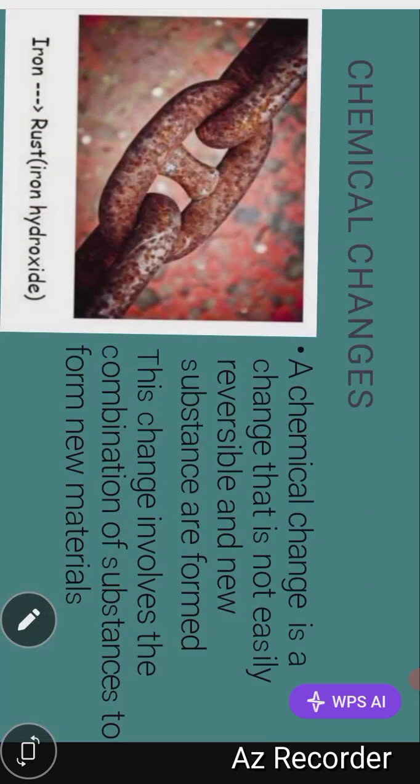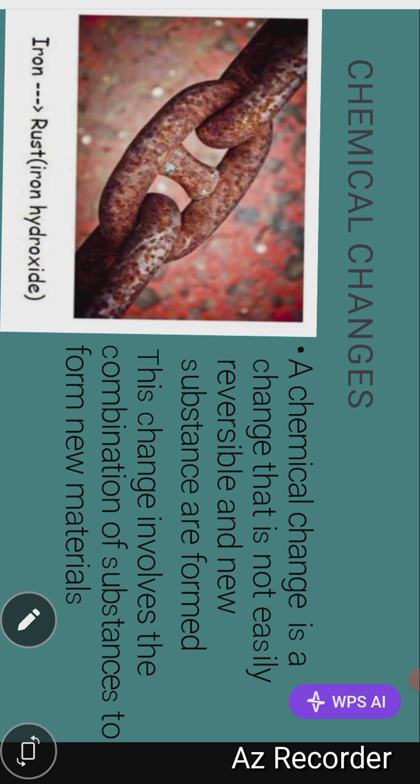So let's continue. Now the next one is chemical changes. What is a chemical change? A chemical change is the reverse of a physical change. As I've explained earlier, a physical change is easily reversible. Now a chemical change is not easily reversible and new substances are formed. That means you cannot easily change them from their initial state to the latter state, and you are getting a new substance.